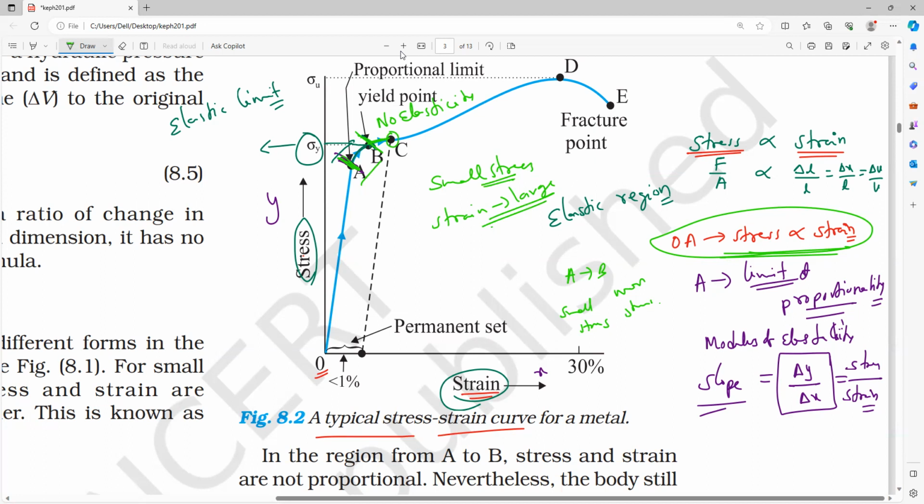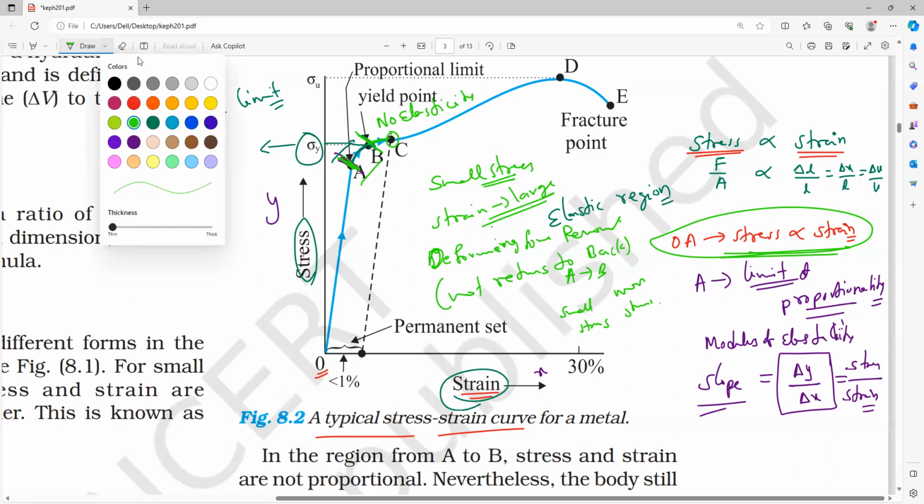But at this point, remember, if you remove the deforming force, means the applied force, it does not return back. That is very important. It will not reverse back.